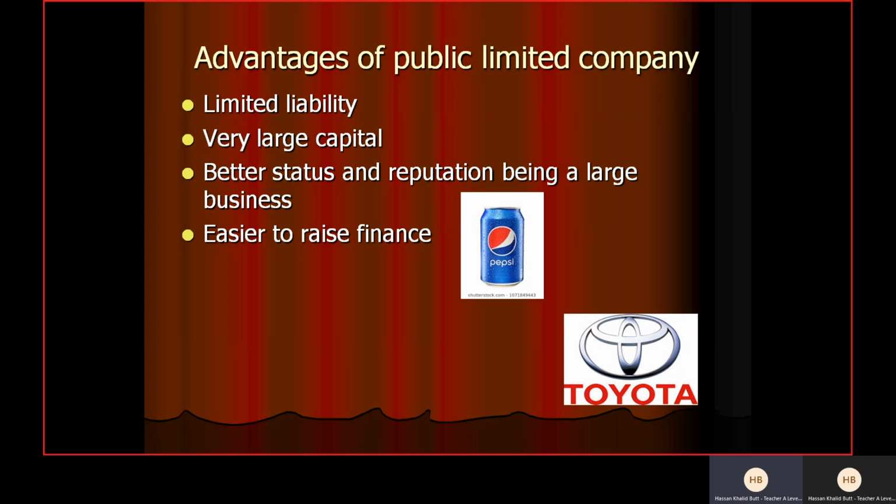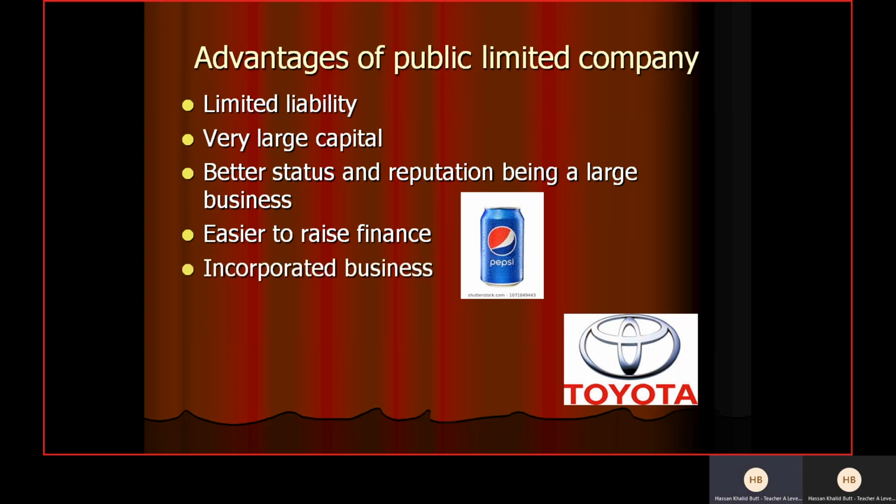Why? Because I told you that banks normally charge a higher interest rate from those businesses where it is risky to lend money. So what do they do? They increase the rate of interest so that they can recover the amount with the help of interest quickly, right? But when the risk is very low, especially in the case of public limited companies, they charge a lower interest rate because they know that they will get their amount back easily. So there is no risk involved or very low risk there. So a low interest rate is charged, and interest is an expense. So when it is low, obviously it will increase the amount of profit.